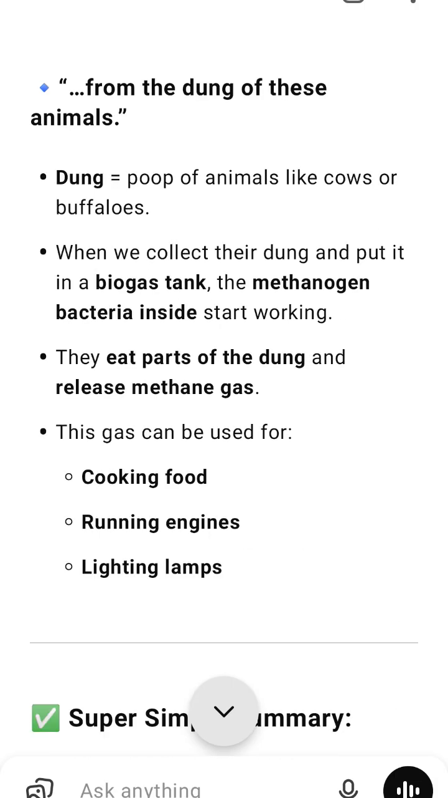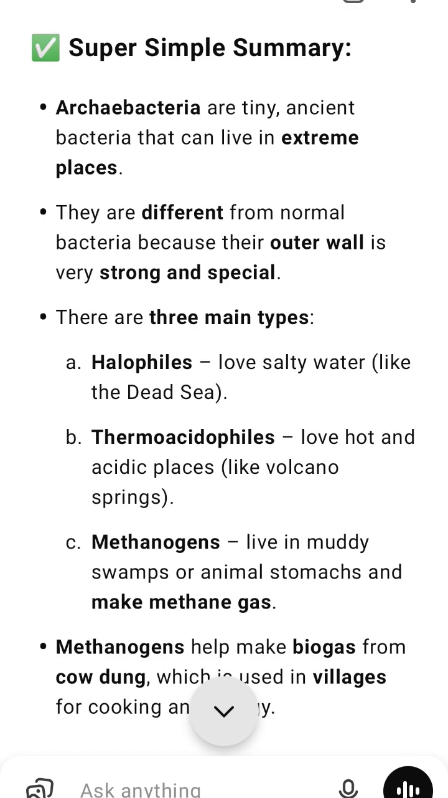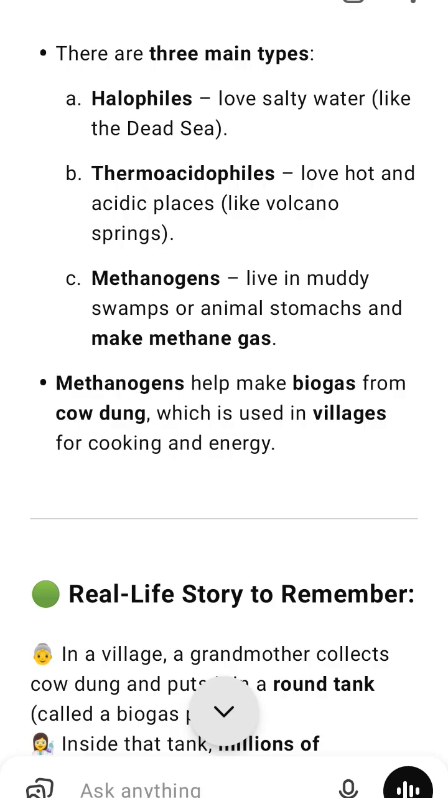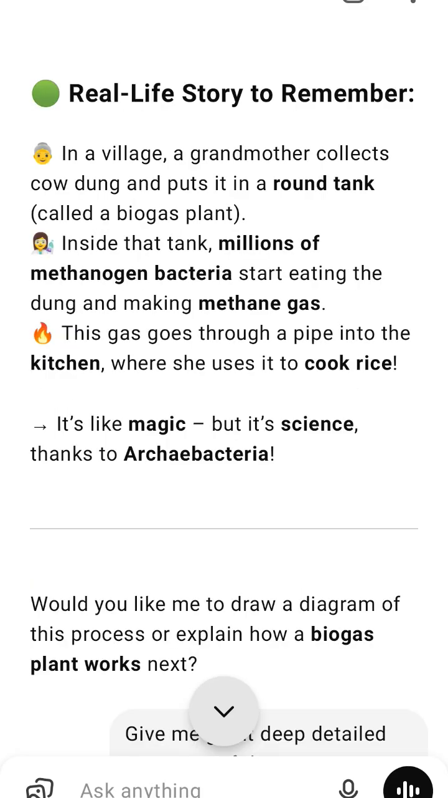Real-life use. Biogas from cow dung. In many villages, people collect cow dung and put it into a biogas tank. Methanogen bacteria in the dung eat the waste and release methane gas. This gas is used for cooking, lighting, and fuel. It's a clean energy source.